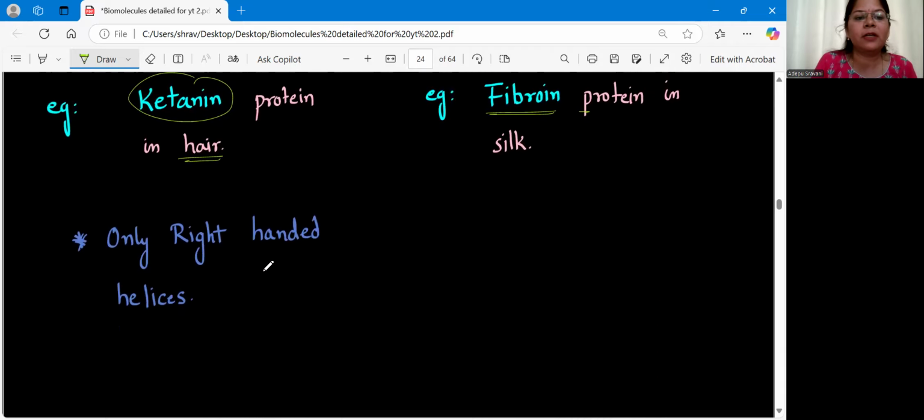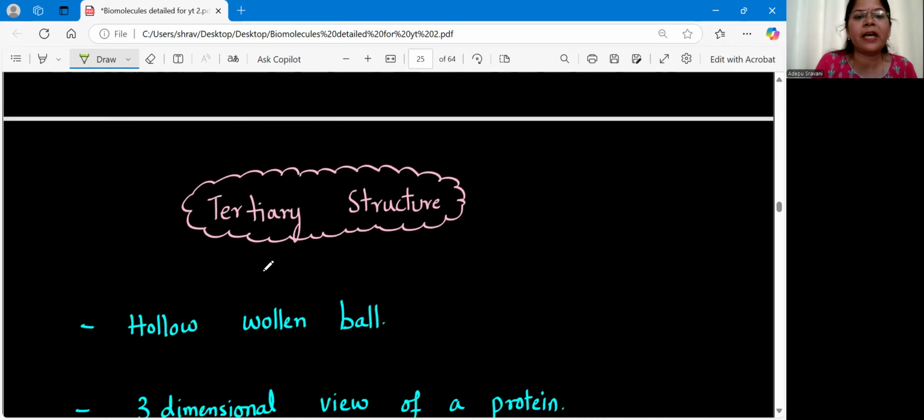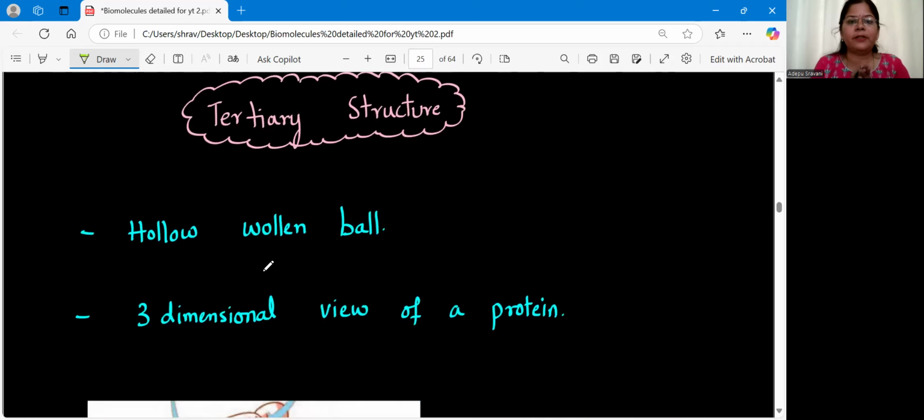Now coming to the third type of structure, we have the tertiary. Now what happens here? Same thing. I have given you the pearl chain, which was linear, which had the primary structure. You have rotated it to form a helix, which will be alpha helix, or you have made the pleats, which will be beta pleated. Clear? So alpha helix and beta pleated are both examples of secondary structures.